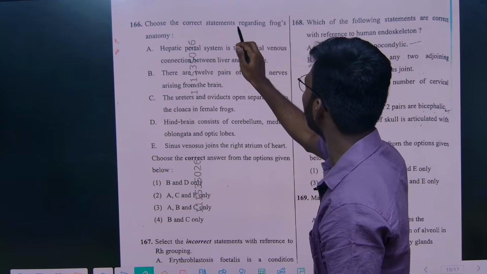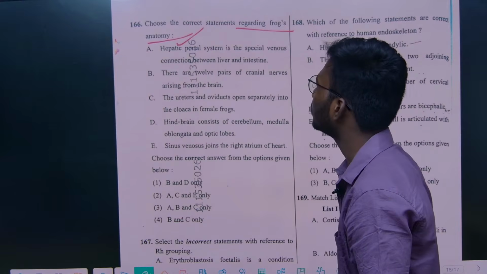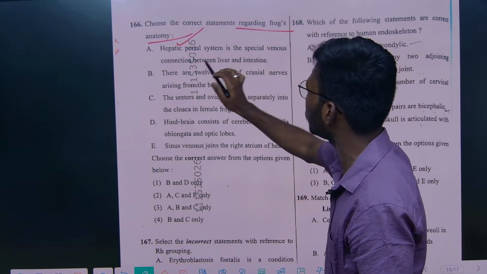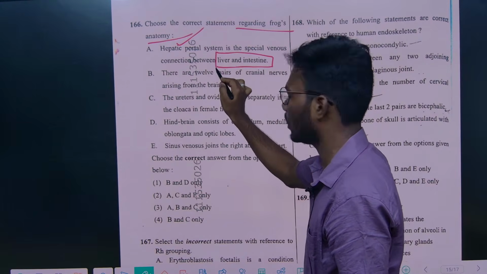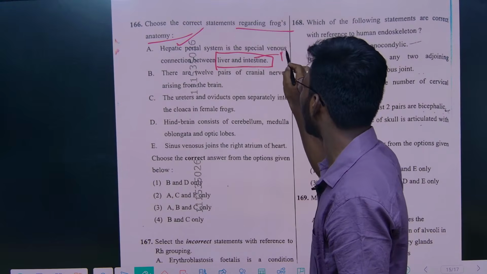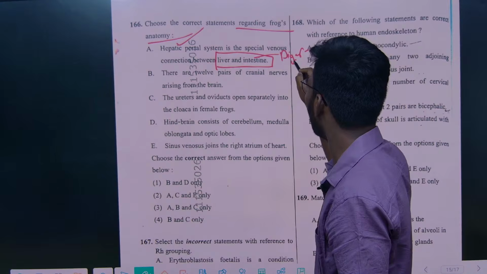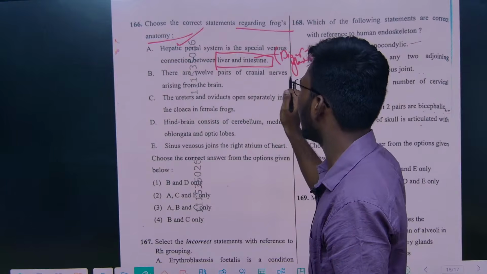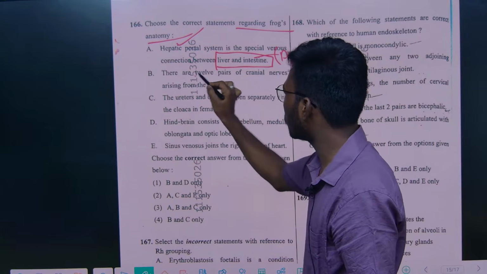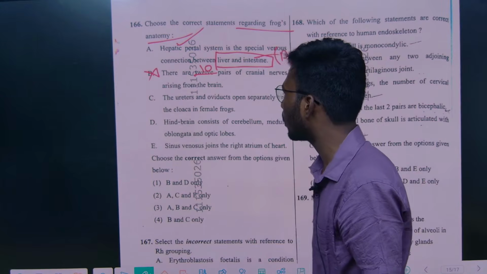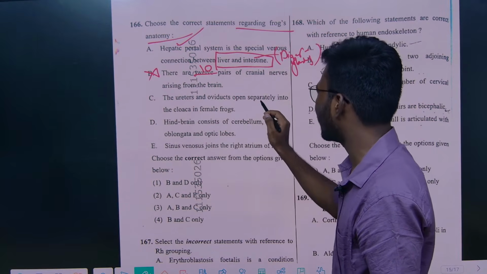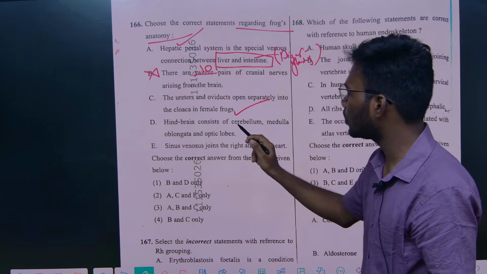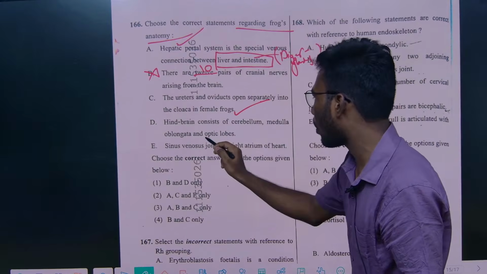And this is from frog anatomy. We have discussed this thing. Hepatic portal system is the special venous connection between liver and intestine. In NCERT they gave liver and digestive glands, right? There is no problem with this. And there are 12 pairs of cranial nerves arising from the brain of the frog. No, there are only 10 pairs, right? Option B will be wrong. And the uterus and oviducts open separately into the cloaca in the females. Yeah. And hindbrain consists of the cerebellum, medulla oblongata and optic lobes, right?